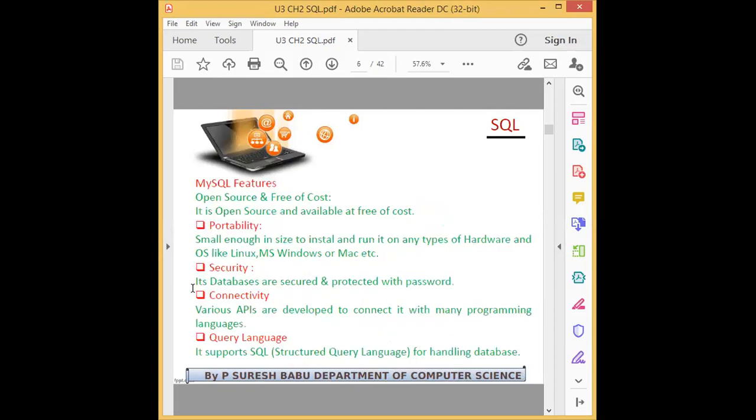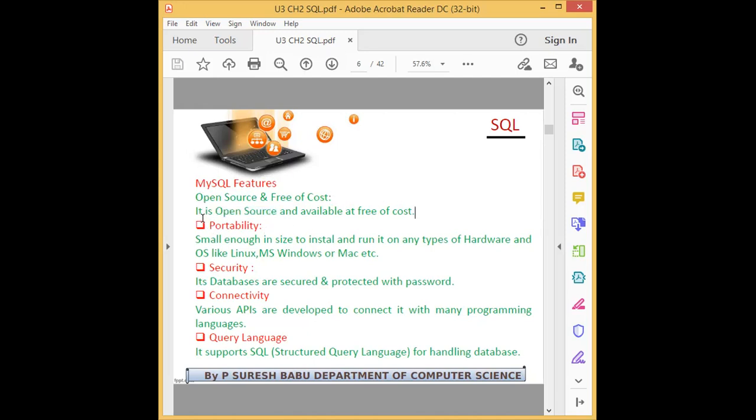Okay, then what are the features of MySQL? It is free of cost and open source. Free of cost means it is openly available on the internet. Anyone can easily download it without paying any amount. Open source means anyone can change the code also. If you find any error in MySQL, you can change the source code, which is openly available. That is also possible.